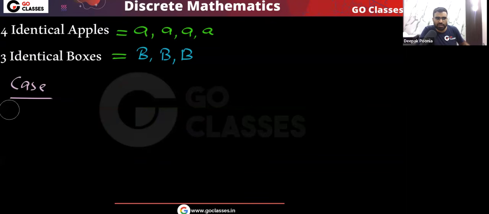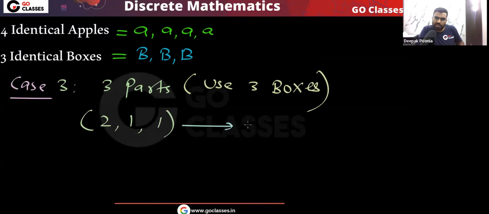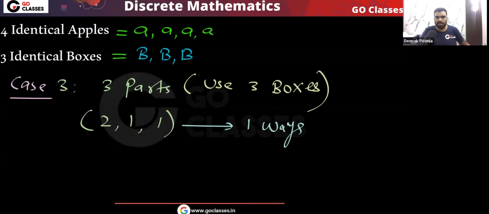Let's see case number 3. What will that be? We divide these apples into 3 parts, meaning we use all the 3 boxes. If you use all the 3 boxes, then you can do this: 2 1 1. That's it, nothing else you can do. How many ways? Again, only one way, because all the apples are identical, all the boxes are identical, so there is only one way. That's it.